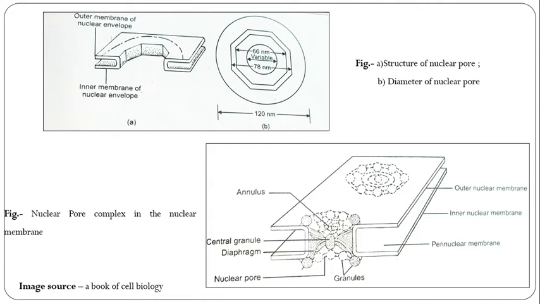The matrix of the annulus may be amorphous or fibrillar, which is digested by trypsin and hence is proteinous in nature. However, it is not hydrolyzed by nuclease, so the pore complex is a rigid structure.